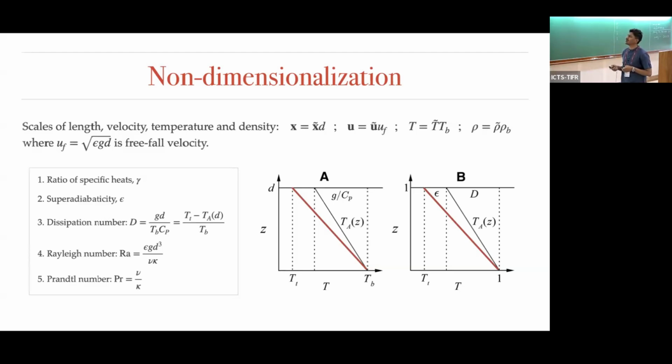So third is this dissipation number. This is nothing but g by Cp, the adiabatic temperature gradient in the non-dimensionalized form. And this D corresponds to the density contrast. So if it is close to 1, then the density contrast will be very high. If it is close to 0, the density will be constant. And then the Rayleigh number and Prandtl number.